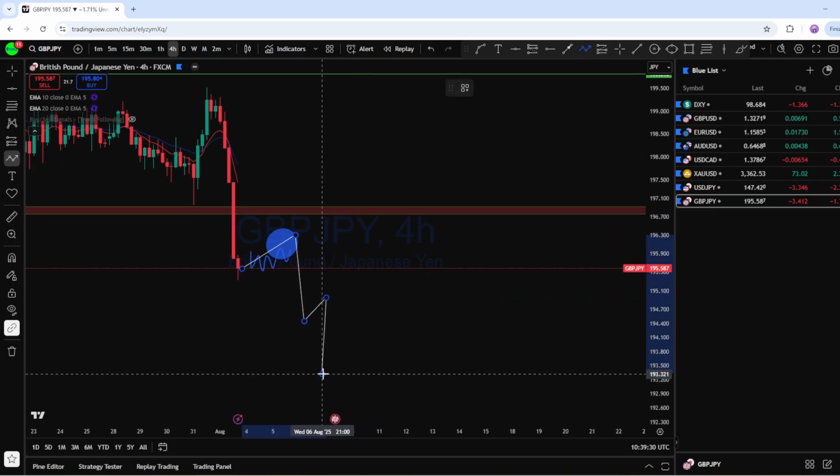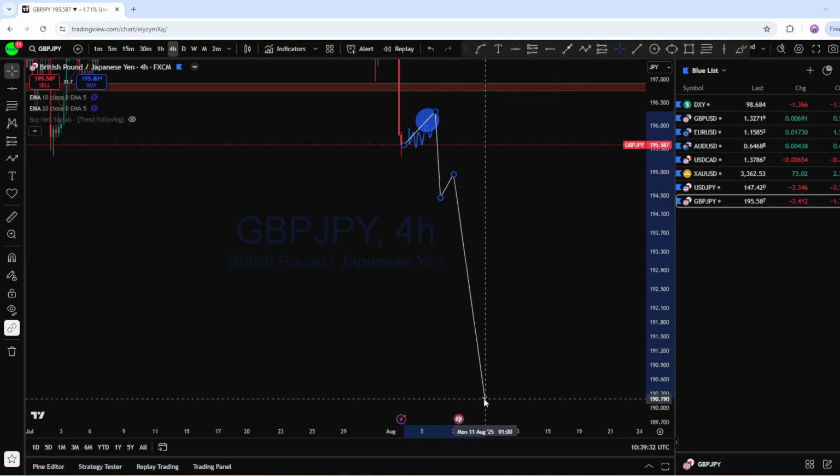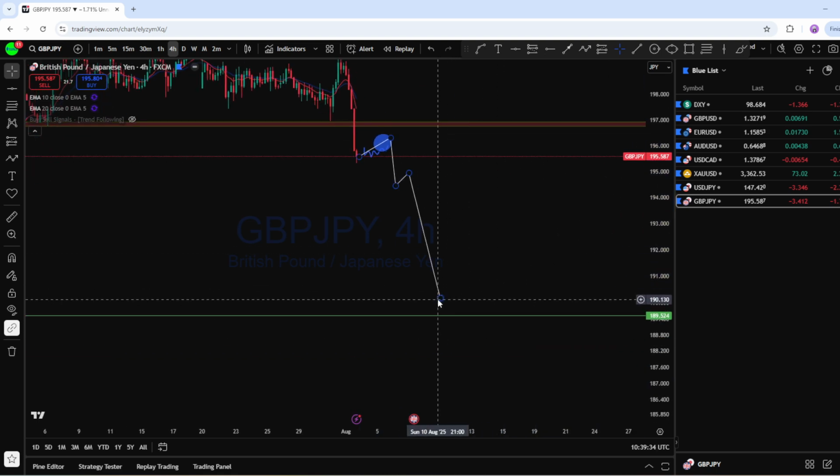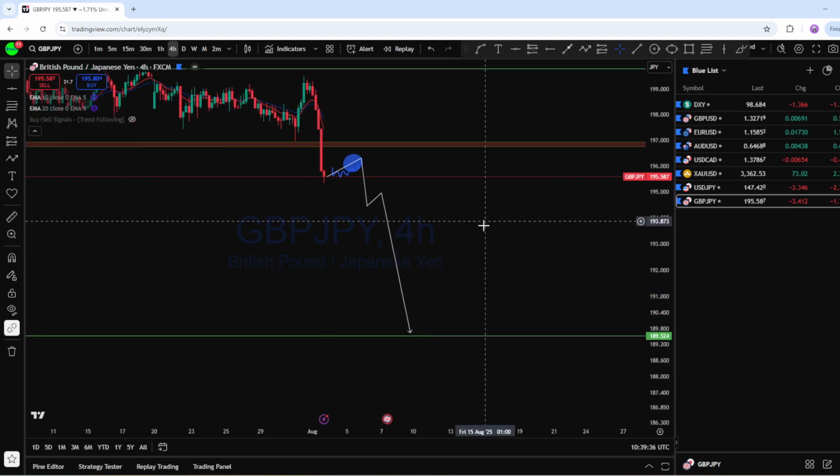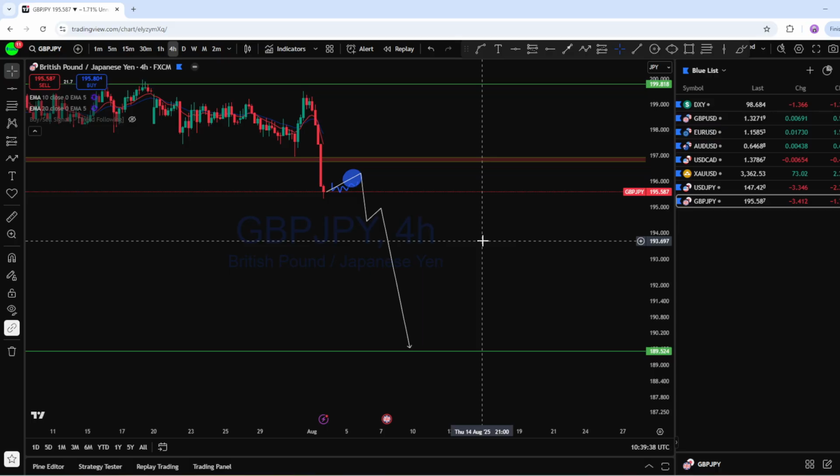So this could be the wave on GBPJPY, and that might lead the price back to this support level. As soon as we find suitable entry, we will be looking to sell with a high probability trade setup.